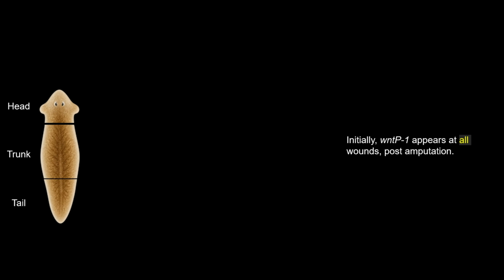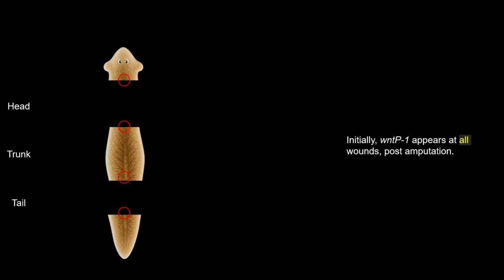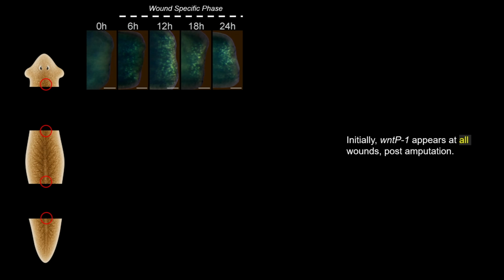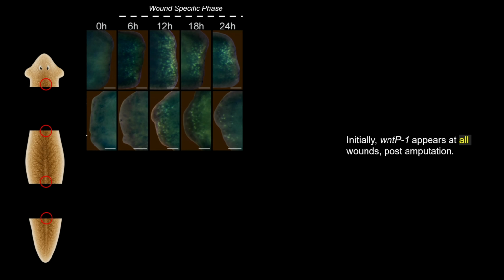In Figure 1, the authors took a planarian and surgically cut it into three parts, establishing a head portion, a trunk portion, and a tail portion. The head portion would need to make a trunk and a tail, while the tail would need to make a trunk and a head, and the trunk portion requiring both a tail and head, respectively. Then, they stained for expression of WNT-P1 protein between time of initial cut, 0 hours, to 24 hours.